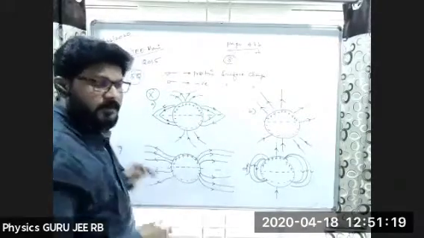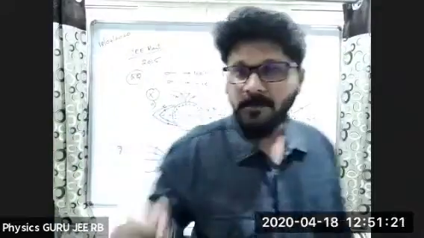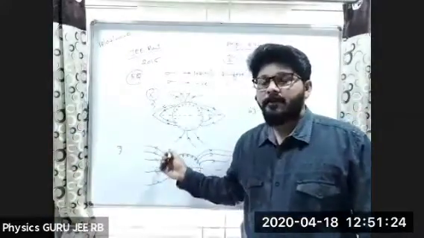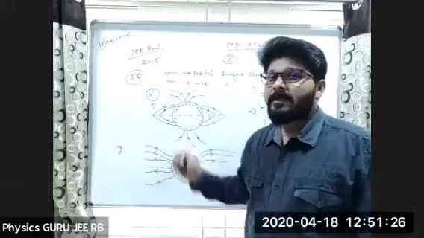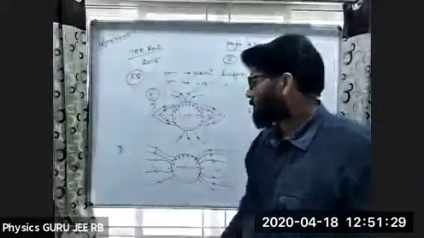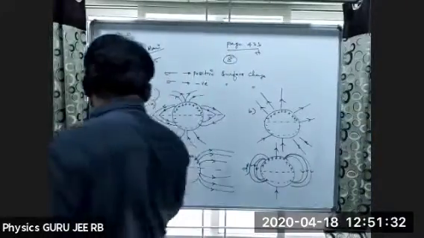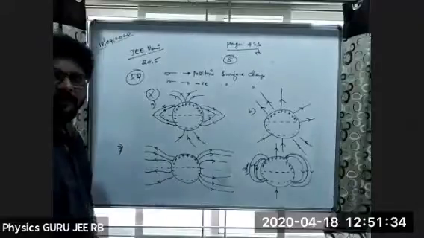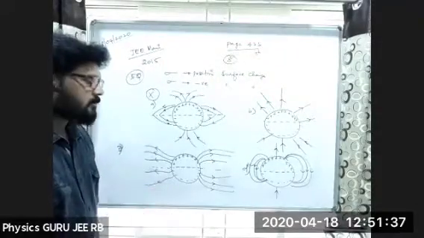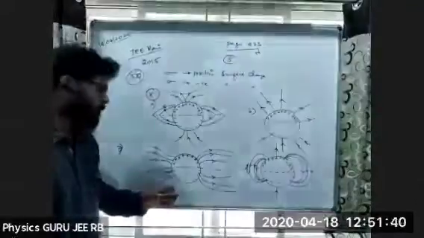So what is that property we discussed? Well, it has to start at positive charge and end at negative charge. That property is not satisfied in this one, and the first property, that's all, is not satisfied. And if I take option C, option C is not at all possible. Why? Can you tell me why it is not possible?